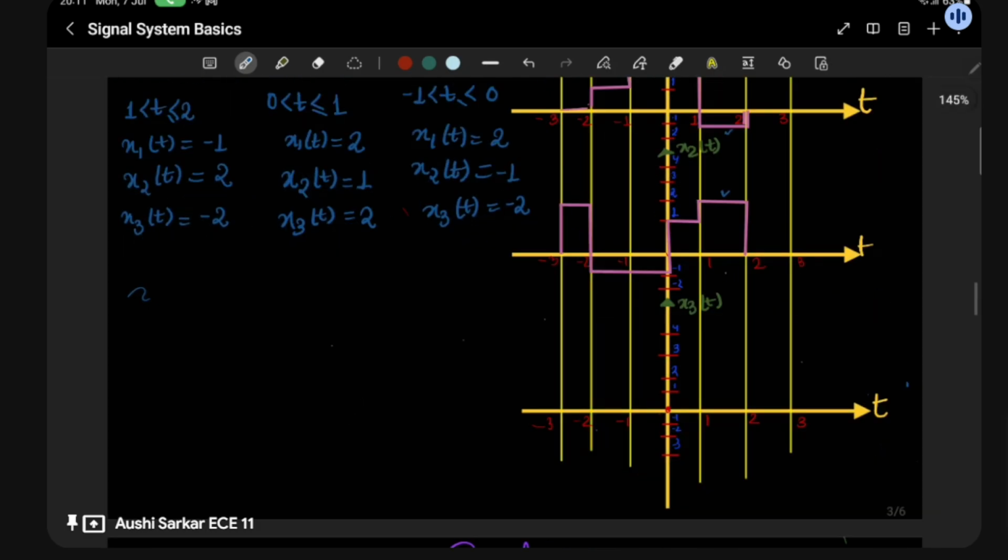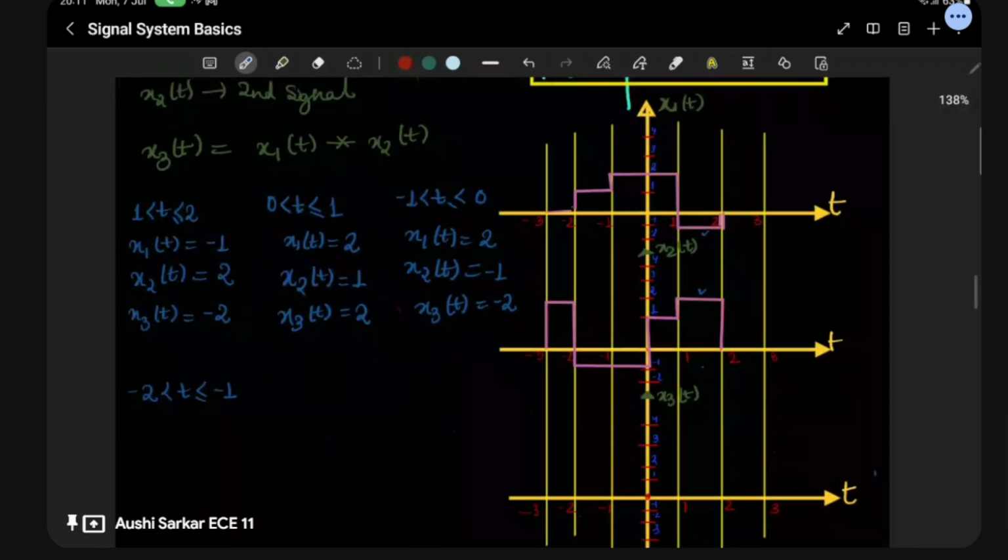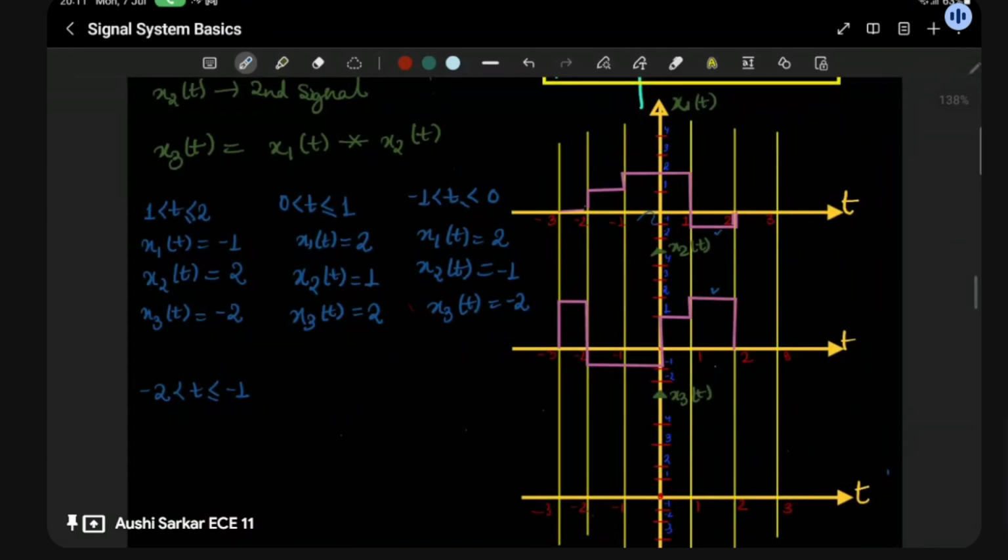And then comes -2 to -1. Here the amplitude of x1(t) is going to be 1, and in the case of x2(t), the amplitude is going to be -1. So x3(t) is -1.